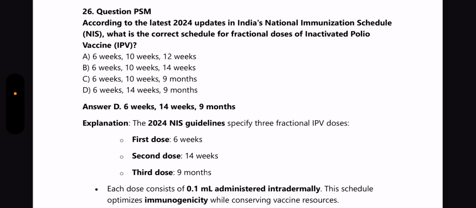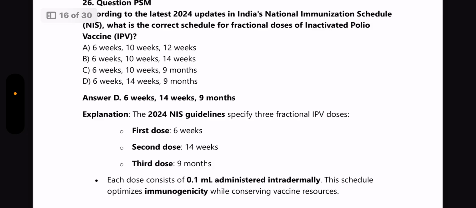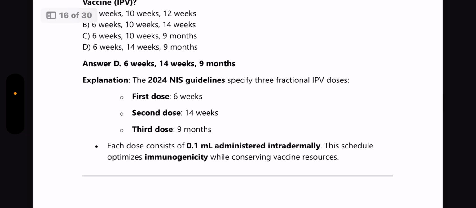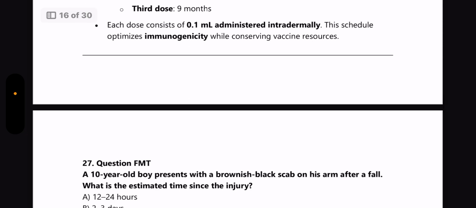So the 2024 National Immunization Schedule guidelines specify 3 fractional IPV doses. The first dose at 6 weeks, second dose at 14 weeks, and third dose at 9 months. Each dose consists of 0.1 ml administered intradermally. This schedule optimizes the immunogenicity while conserving vaccine resources.